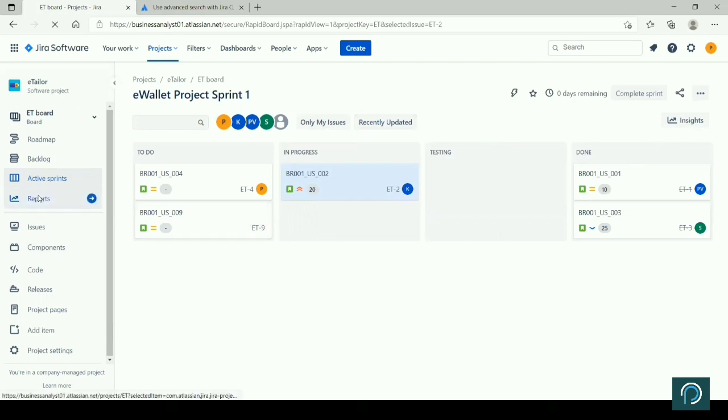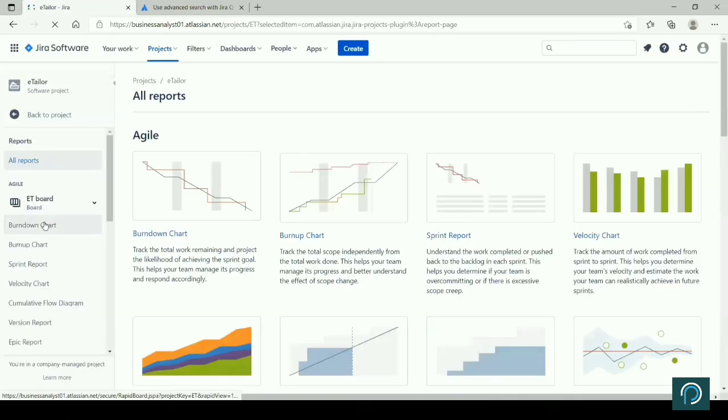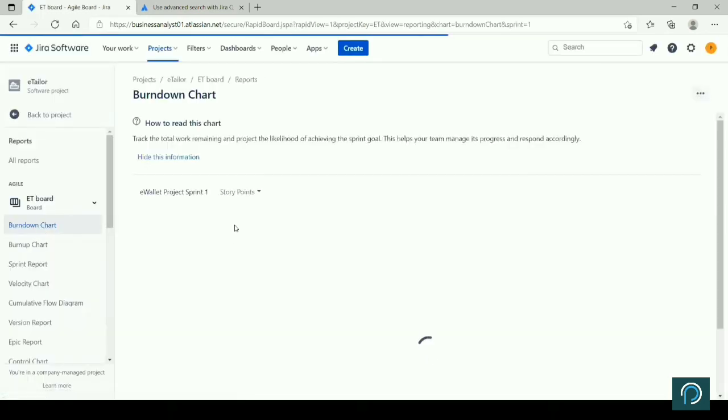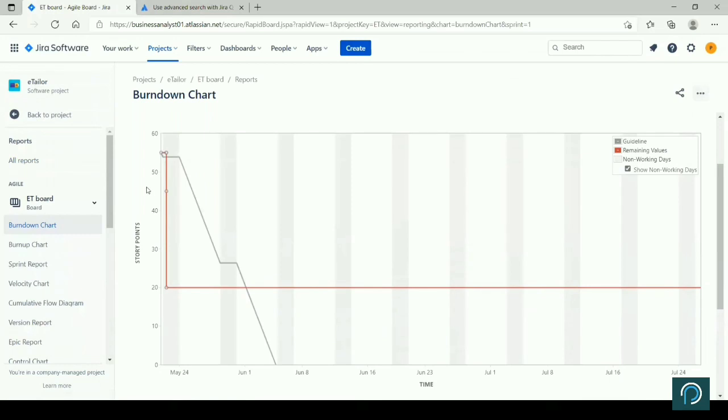So all these, and then there are certain reports that you can, right? I was talking about burn down. So for this particular project, you see what is the burn down. This is the initial one against story point and target date. This is what we have achieved, right? So all this information you will see here.